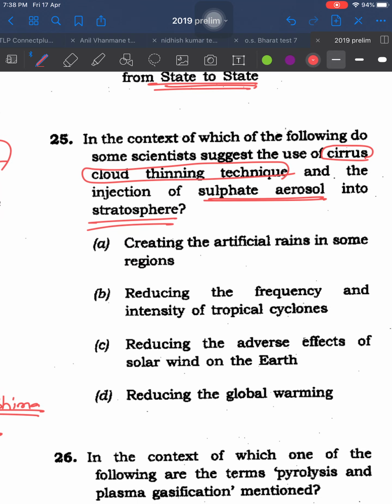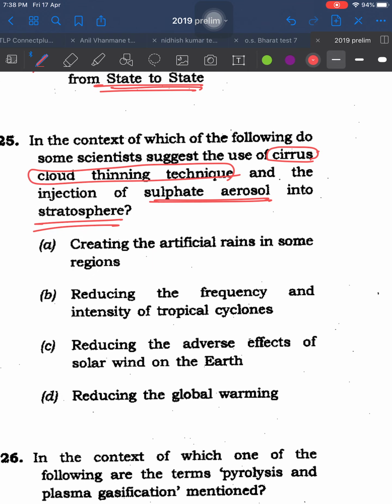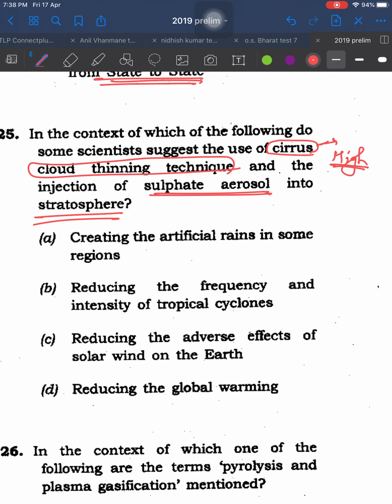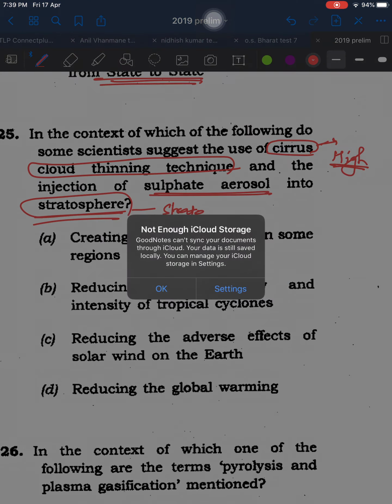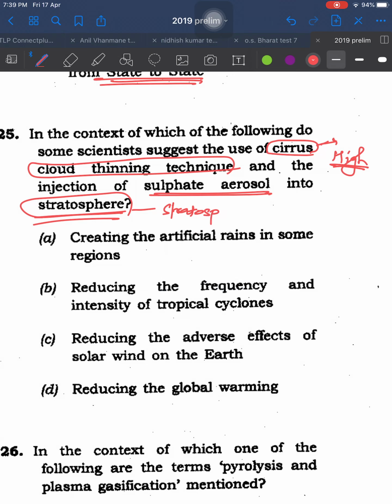Now see the keywords here. Firstly, it is the cirrus cloud. It is a very high cloud. Then second is, this keyword is stratosphere. You know that all the climatic activities happen in troposphere.